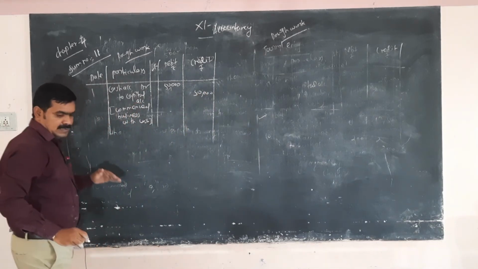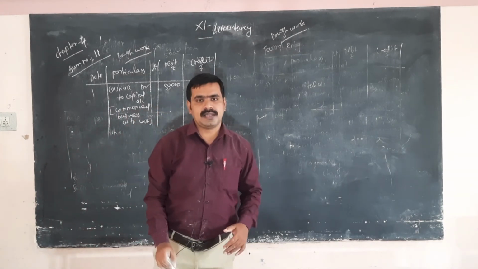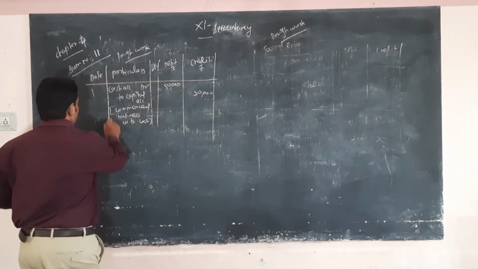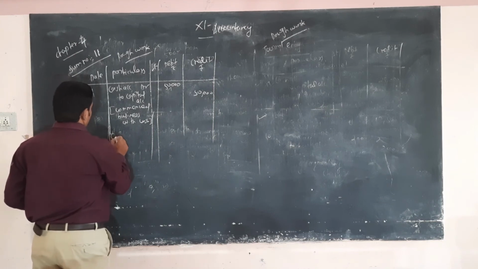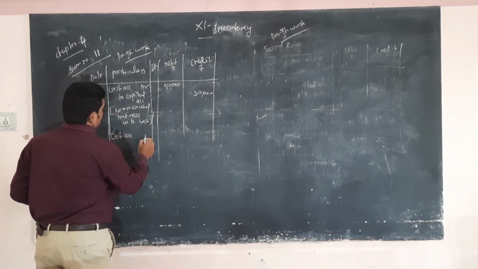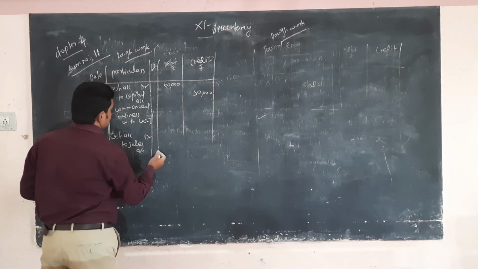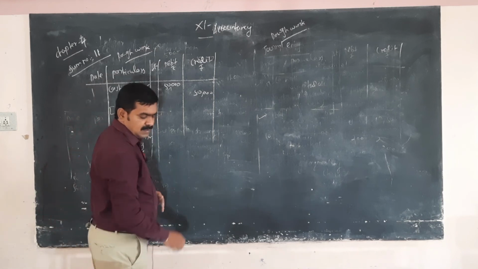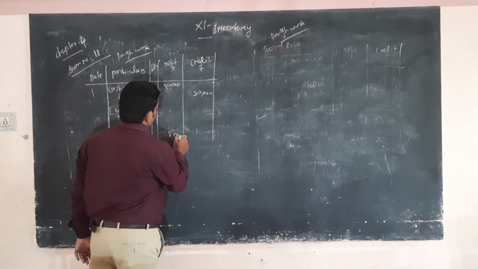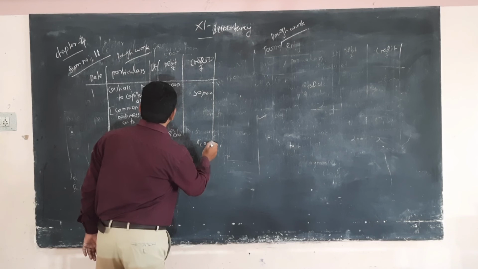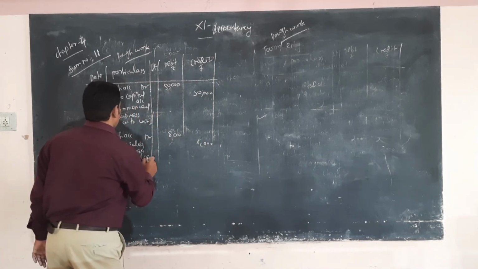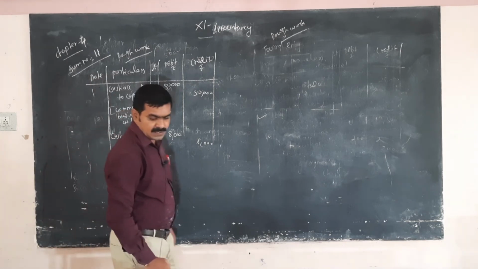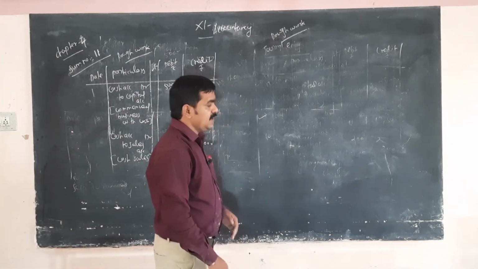Okay, the second, sold goods for cash. The second date, cash account debtor to sales account. The amount is 8,000. Okay, cash sales.